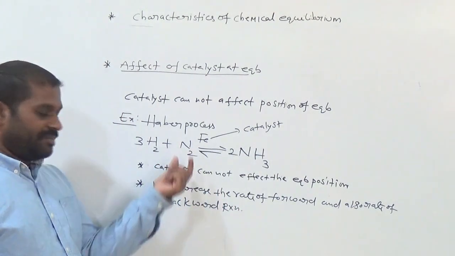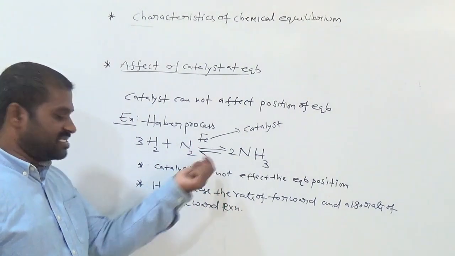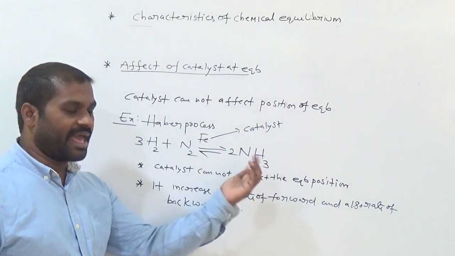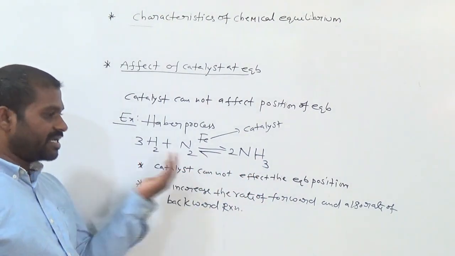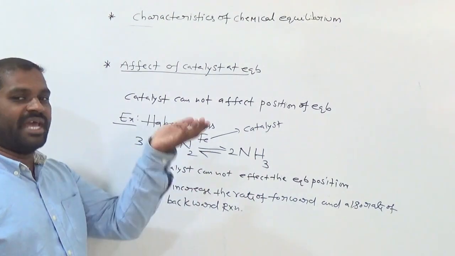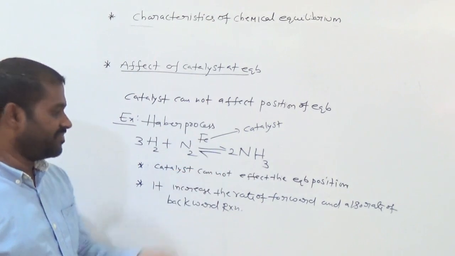So the main aim of adding a catalyst in this reaction is that it increases the rate of the forward reaction and also the rate of the backward reaction. So rate means here it just speeds up the reaction, okay.